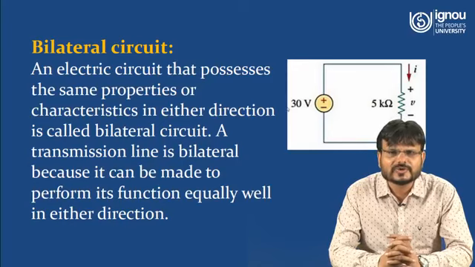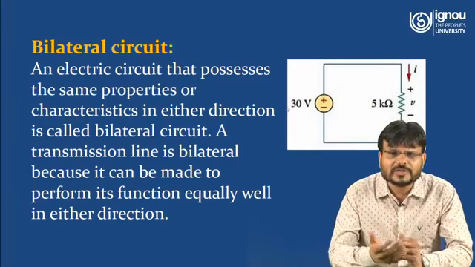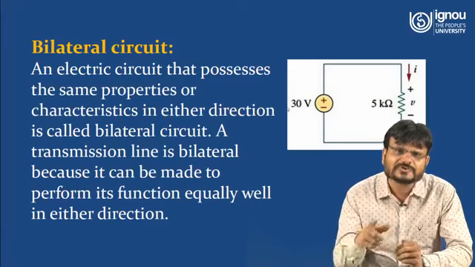There is a 30 volt voltage source applied across a 5 kilo ohm resistance. So what will be the current? Current can be calculated as I is equal to V upon R. So just 30 divided by 5 kilo ohm, so it will be 0.6 milliampere. Now if you change the polarity of the battery, again current will flow, and current will flow in the opposite direction.